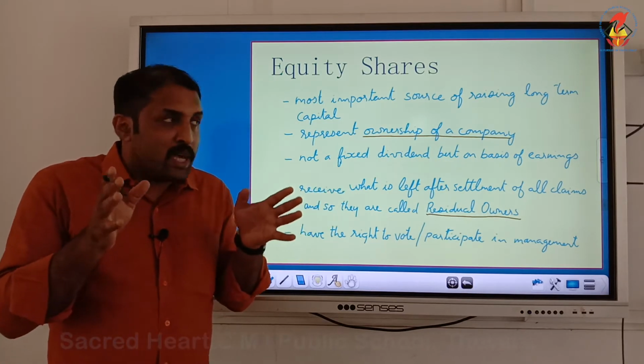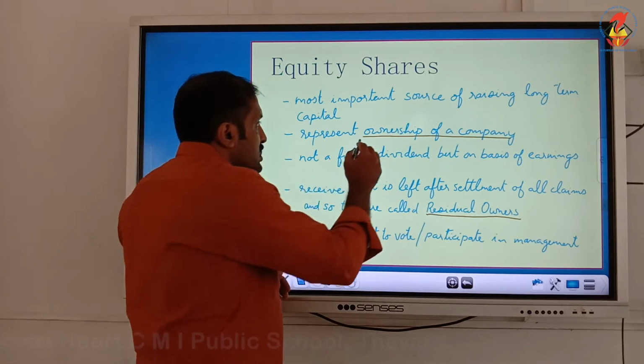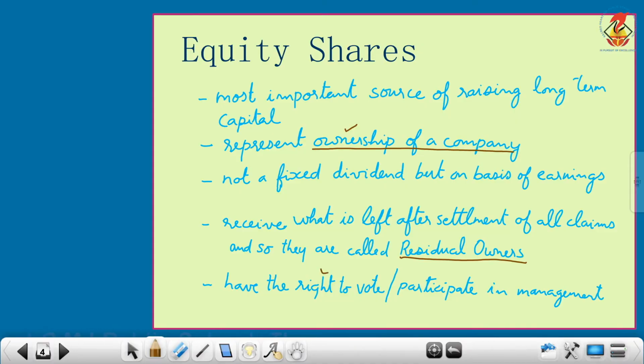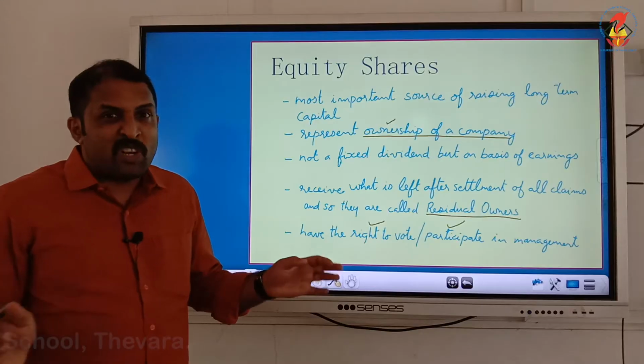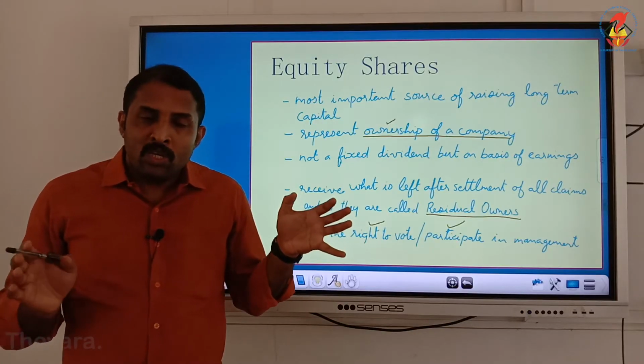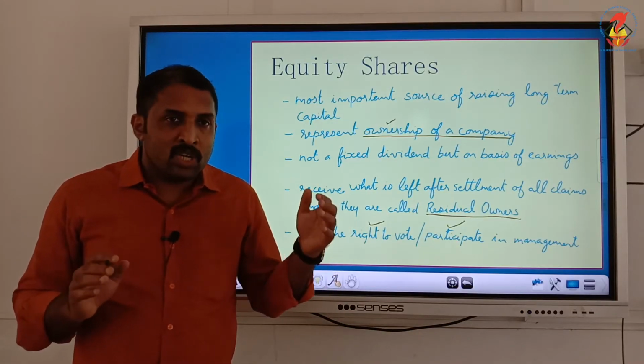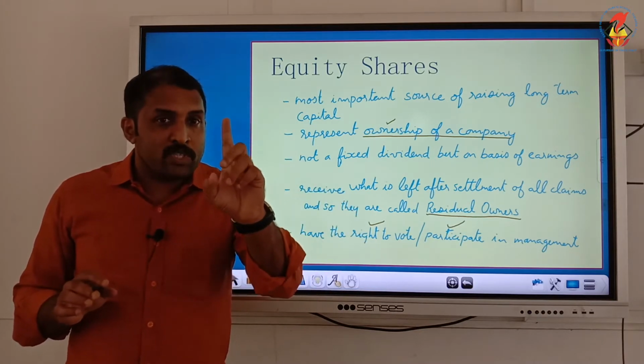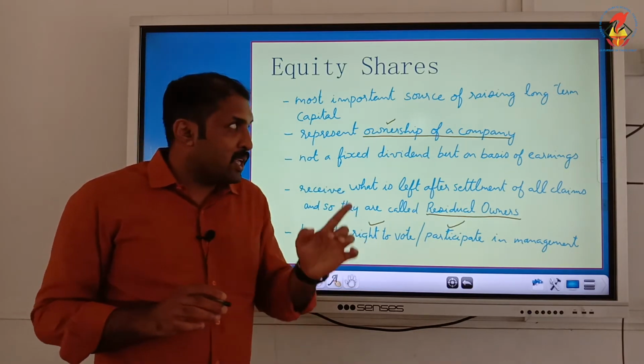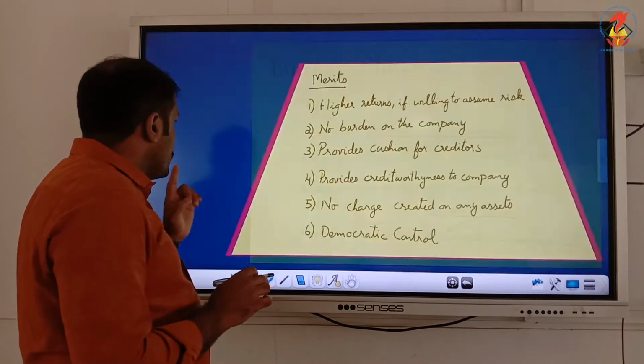So these three are the specialities. It is representing the ownership, they have the right to vote, and they participate in management. Those are the special features of equity shareholders, and equity shares are those shares which represent the ownership of the company. That is why this is considered as ownership capital.